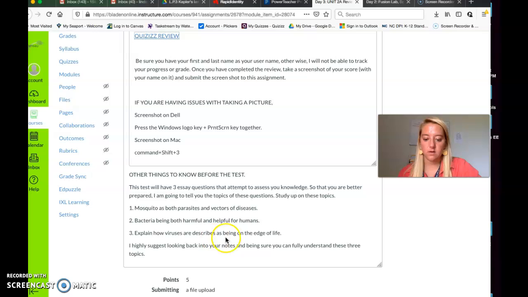I highly suggest looking back in your notes and being able to fully explain and understand these topics. Because you can use your notebooks on the quiz, maybe write yourself a little bulleted list of how to explain these, right? Because you can use your notebooks. It's not cheating.